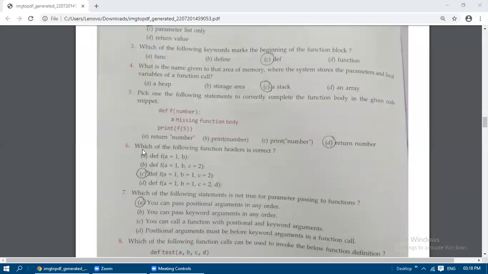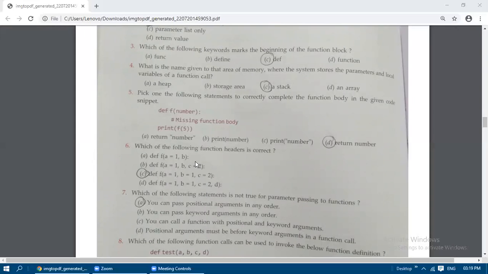Actually, in this chapter I have not covered the scope of variables. If any questions come related to scope, that is the limit of variables, local or global variables, I will skip those questions. We will discuss them in the next class, after completing this lesson.